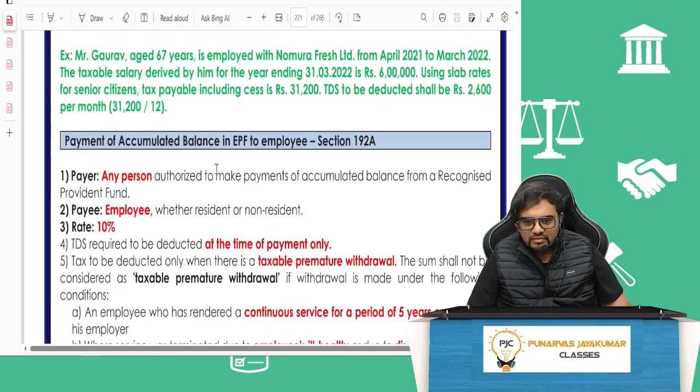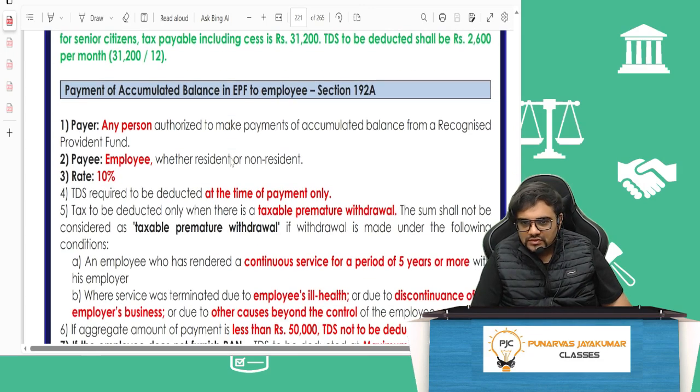Then payment of accumulated balance in EPF to the employee. This is an important section because it has been amended in Finance Act 2023, which means the last time this can come is November 20. Which part, that also I'll tell you. This is what I told you in RPF when we were discussing.